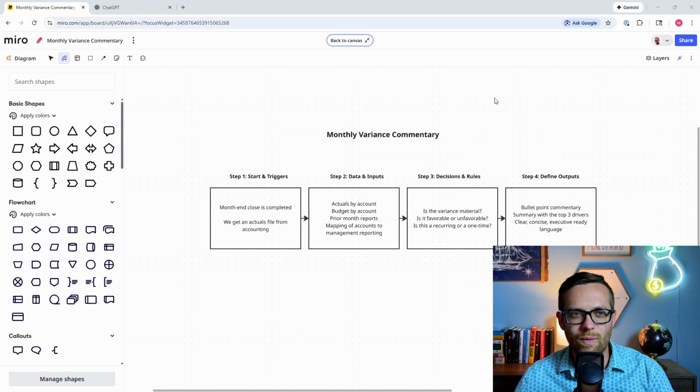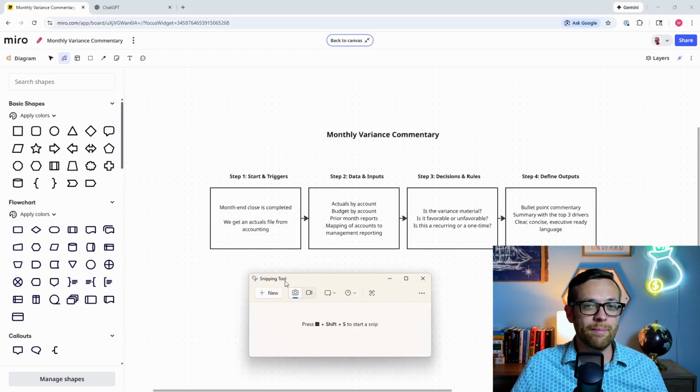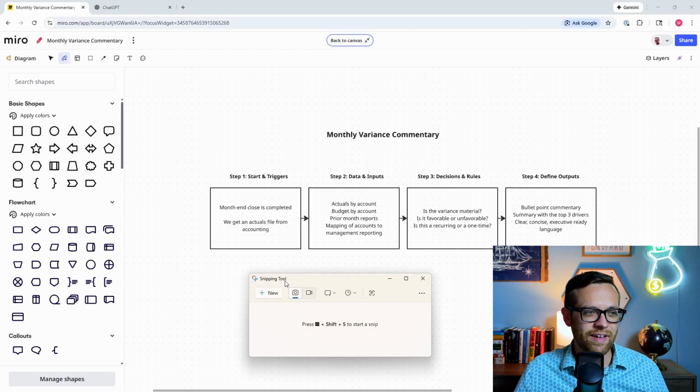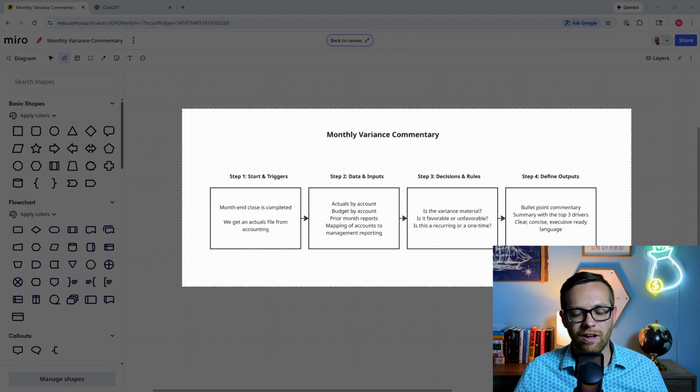So the first thing we want to do to get started is take our process map and give it in a format that the AI tool can read. Because I did my process map on the computer, I'm going to very simply go to my snipping tool. You could do this if you did it on paper, just scan it in. If it's an Excel file, save it. Just put it into a format that you can attach to your AI tool, whatever your AI tool is going to be, and we'll talk about that in a second.